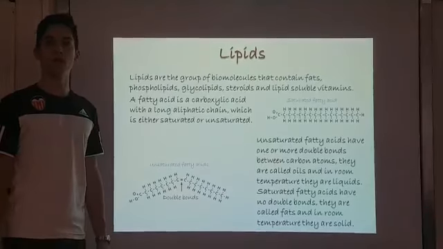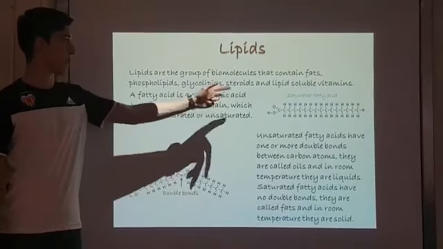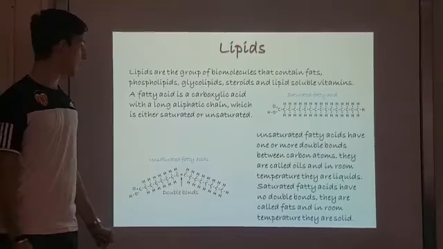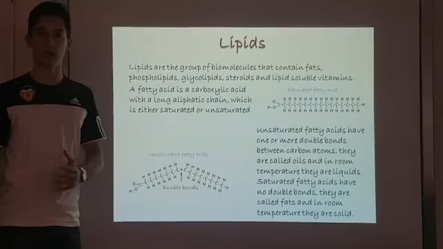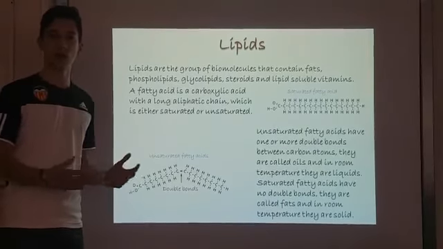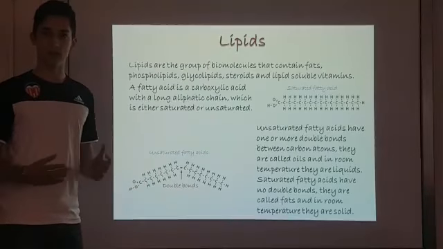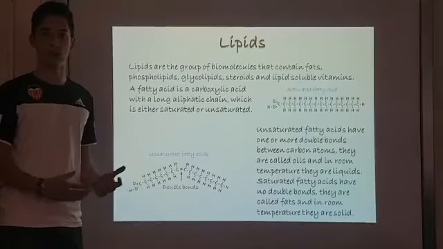Lipids are a group of biomolecules that contain fats, phospholipids, glycolipids, steroids, and lipid soluble vitamins. A fatty acid is a carboxylic acid with a non-branched chain, which could be saturated or unsaturated. Unsaturated fatty acids are called oils, and they are liquids at room temperature. On the other hand, saturated fatty acids are called fats, and at room temperature they are solid.